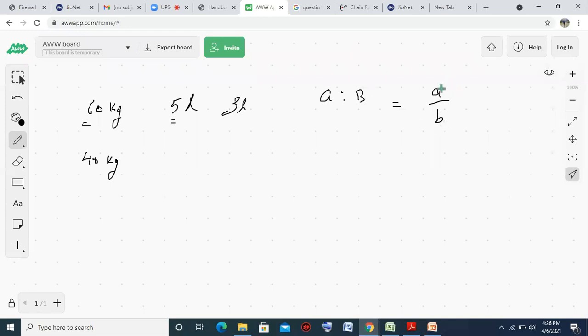So all of you are comfortable with English? Yes, sir. Okay. So this is ratio. A upon B. Okay. The second thing is, what is proportion?